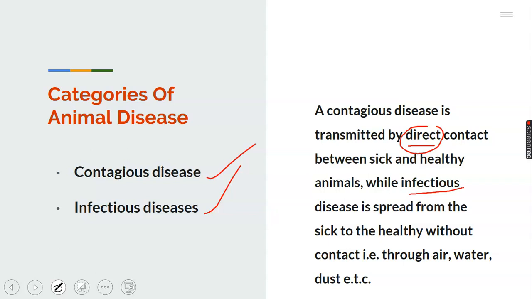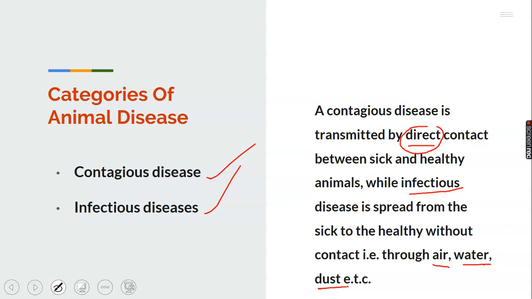It could be through air, through water, or dust. Take note of the means of contracting infectious disease: through air, through water, through dust, and other means. These are the means by which infectious disease can be transmitted.